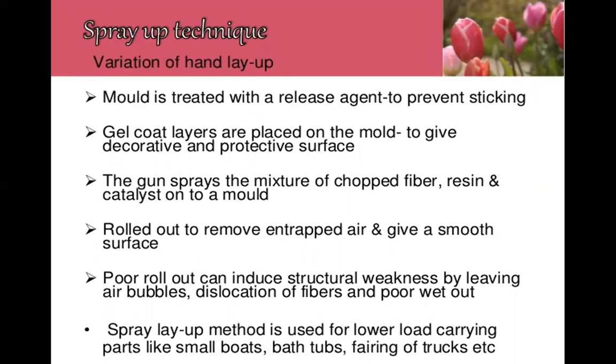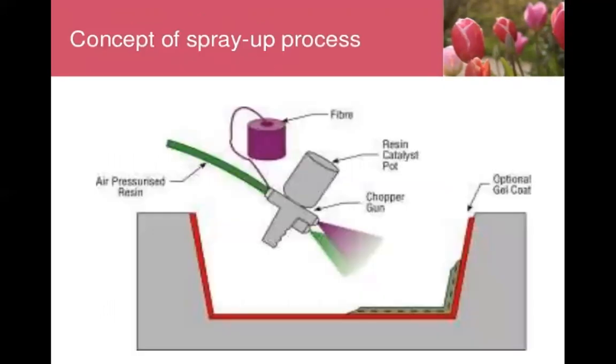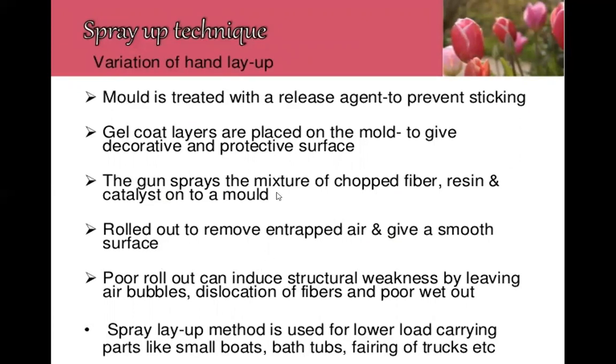Coming to this technique, the mold is treated with the release agent to prevent sticking. That is the first step. Next, gel coat layers are placed on the mold to give a decorative and protective surface. The gun sprays the mixture of chopped fiber, resin, and catalyst on the mold. See here, this is the gun. From the gun, fiber, resin, catalyst should be sprayed on the mold, rolled out to remove the entrapped air and give a smooth surface.